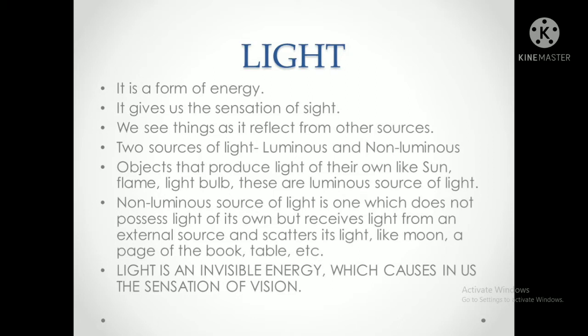So what is luminous actually? The objects that produce light of their own, like the sun, flame, and light bulb. These are luminous sources of light. Naturally, the sun is a source of light, isn't it? Energy or light, you can say either. A flame also gives us light of its own. A light bulb also gives light. If you connect it with your current, then obviously the bulb will give you light.